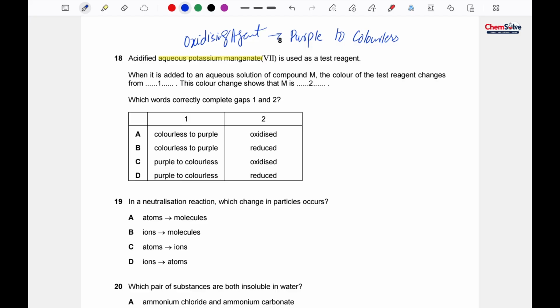So if it is purple to colorless, then it means A and B couldn't be our option. We have to compete between C and D. Okay, when it is added to an aqueous solution of compound M, the color of the test reagent changes from purple to colorless, and this color change shows that M is. Okay, so basically aqueous potassium manganate is an oxidizing agent, so it will basically oxidize the other thing. So the other thing would be oxidized here. That's how the correct option is option C.